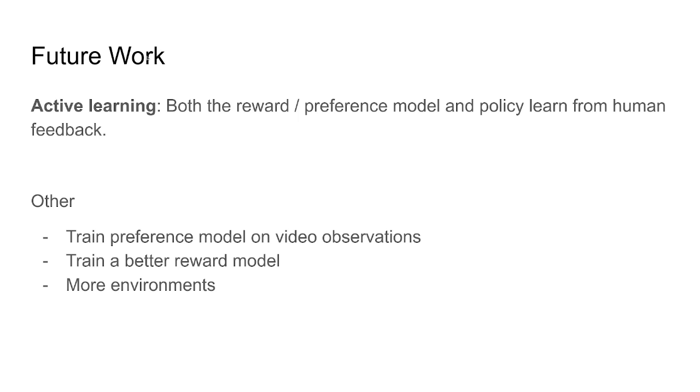For future work, we are interested in the active learning setting where both the reward model and the policy can learn from human feedback. In theory, most of the examples generated by the policy can be automatically labeled by the reward model, whereas in some edge cases, a human annotation may be needed to specify the true preference. This can be used to update the preference model on regions where it's uncertain. Other future work includes improving the limitations of this study by improving our preference models, reward models, and training on more environments. Thank you.